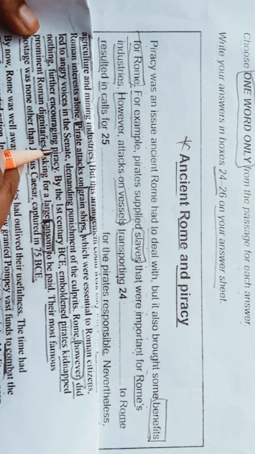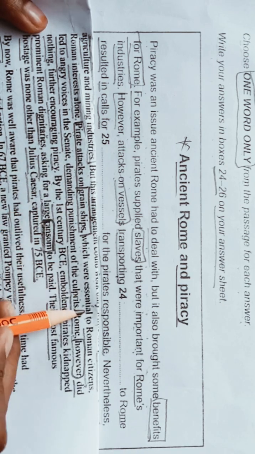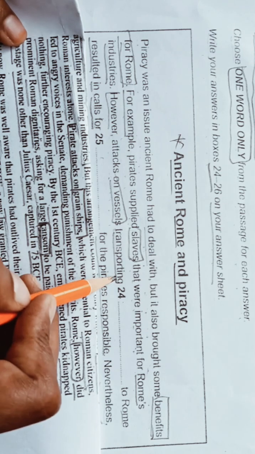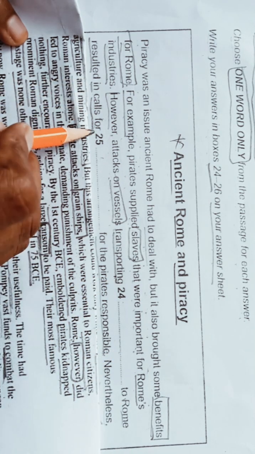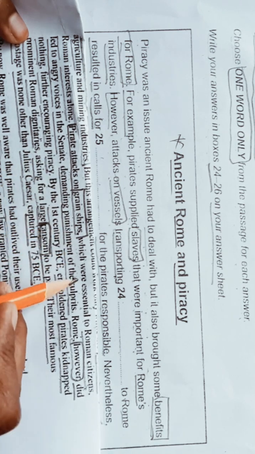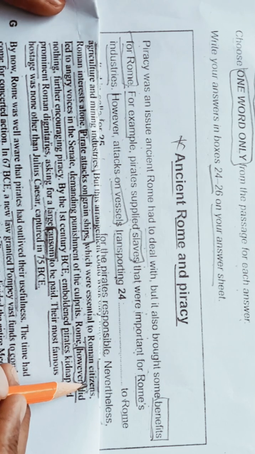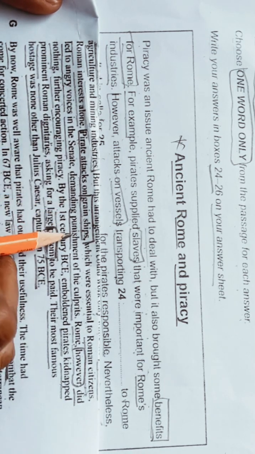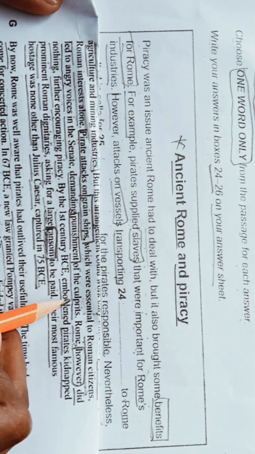However, pirates' attacks on grain ships, which were essential to Roman citizens, led to angry voices in the Senate demanding punishment of the culprits.